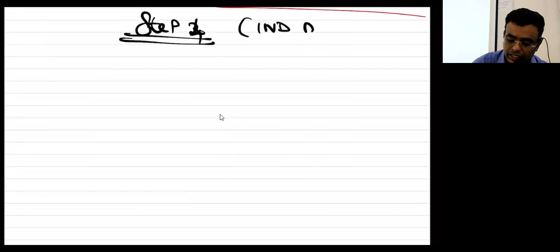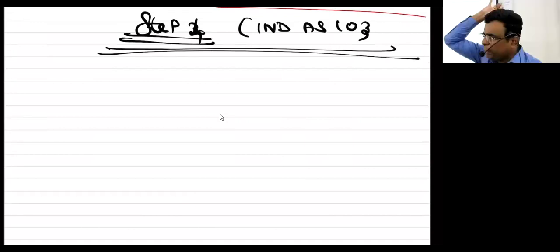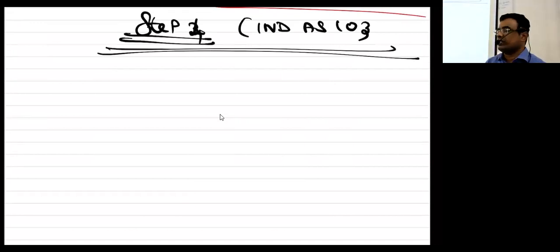Ind AS 103. Completely this step is based on 103. Nothing is mentioned in 110. This step number 4 is completely covered under Ind AS 103. Nothing is mentioned in 110, but Ind AS 103 is where it is explained.